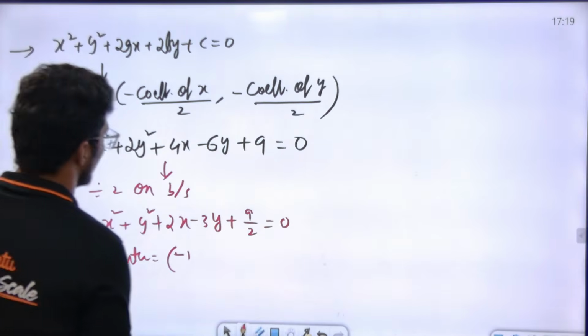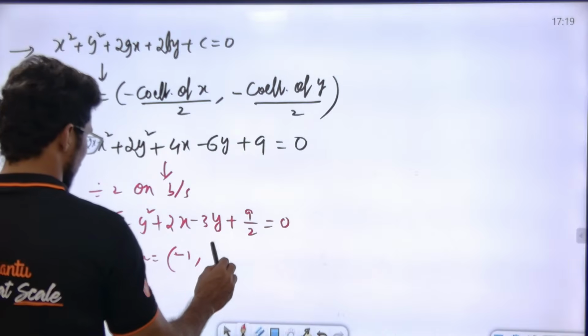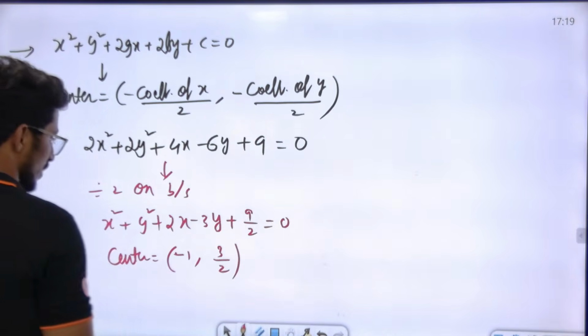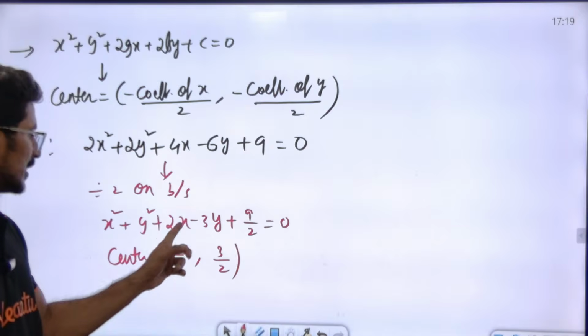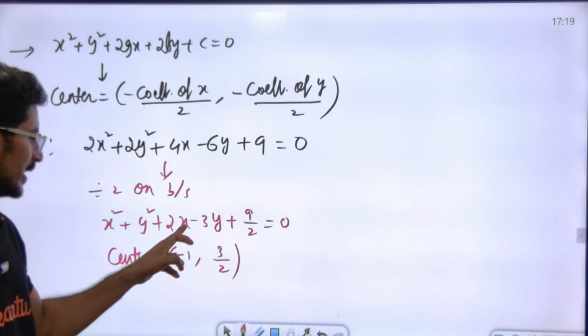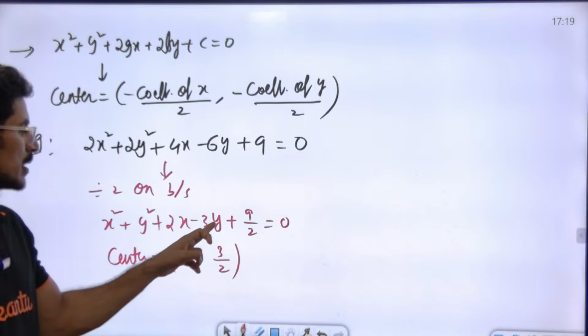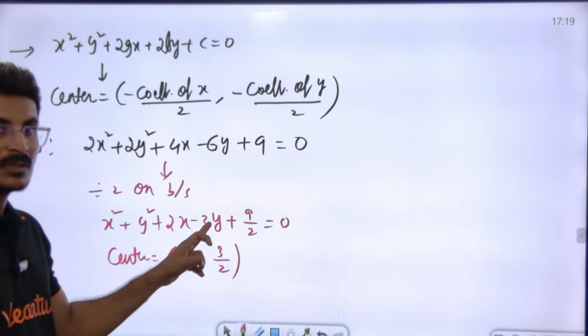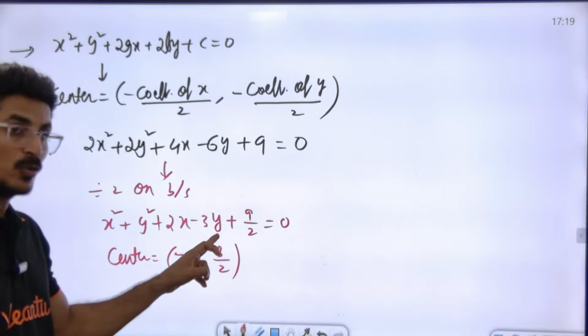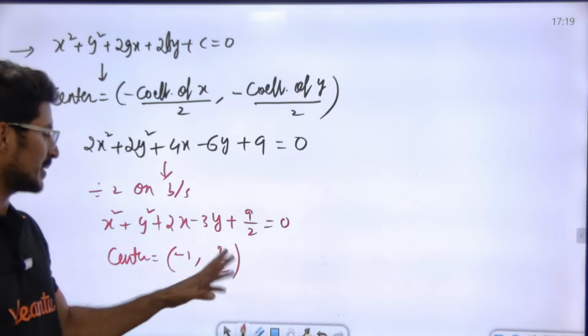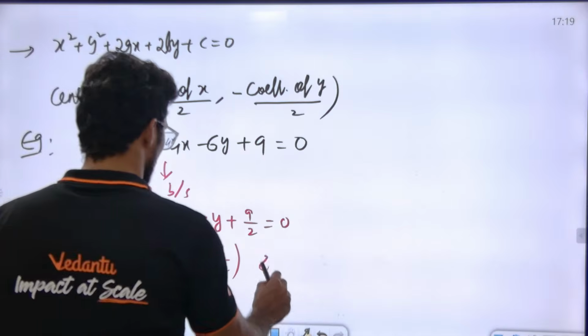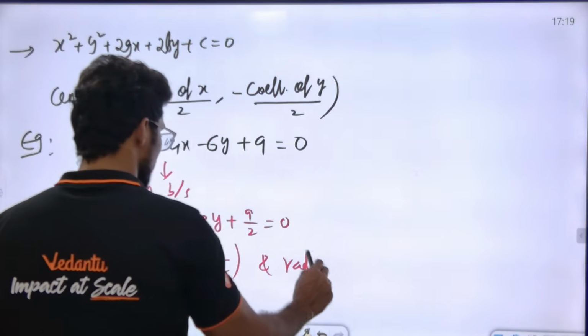Are you getting the point or not? For x, take half of the coefficient with the opposite sign: half of 2 is 1, so it becomes minus 1. The coefficient of y is minus 3, half is minus 3 by 2, with the opposite sign, plus 3 by 2. This is the center. What is the radius?